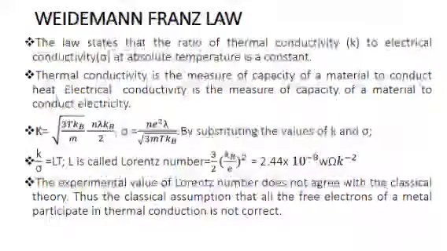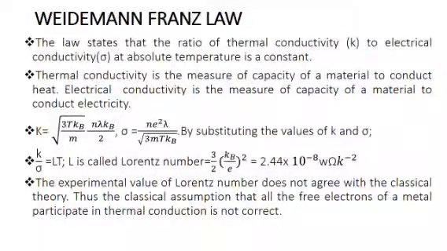Wiedemann-Franz law. This law states that the ratio of thermal conductivity to electrical conductivity at absolute temperature is a constant. Both are transport phenomena. Thermal conductivity is the measure of the capacity of a material to conduct heat. Electrical conductivity is a measure of the capacity of a material to conduct electricity.